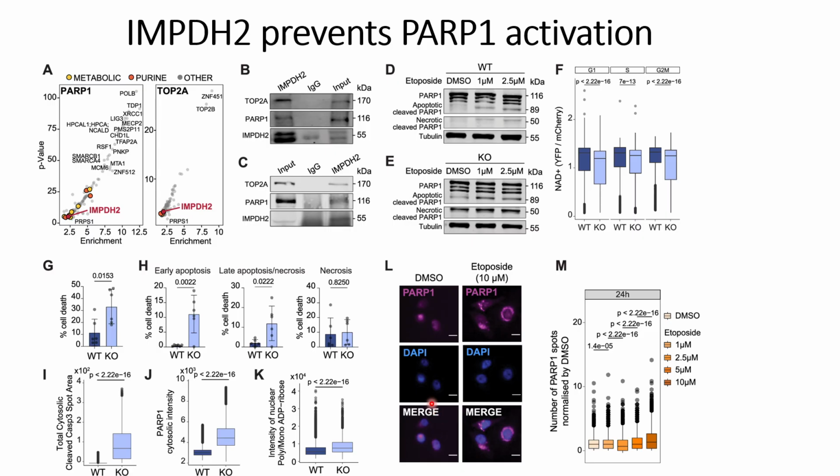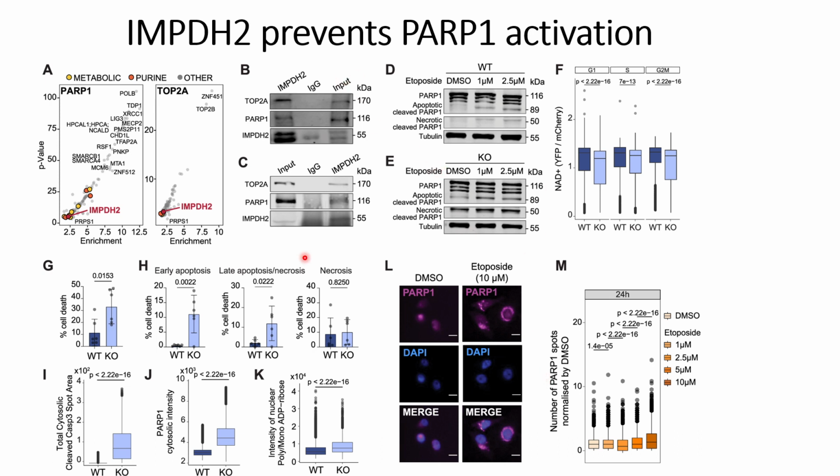These things are also quantified in panel M, where we can see a dose dependent increase in the PARP1 spots with these adipocyte concentrations. All this indicates high PARP1 activation, and PARP1 will cause more DNA damage or apoptosis of the cells.